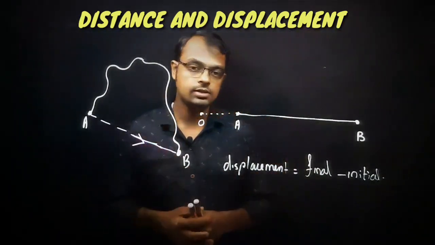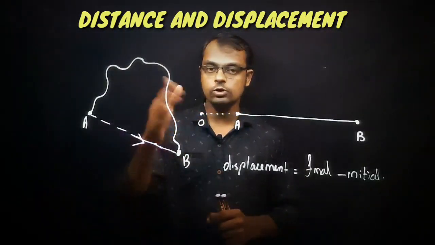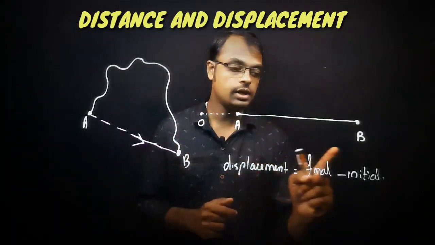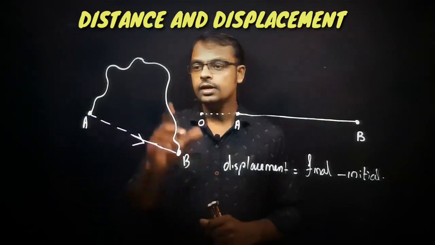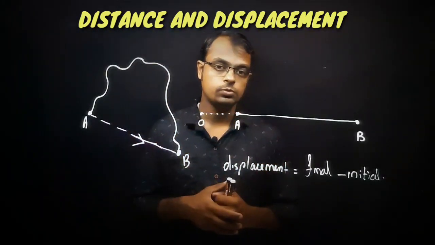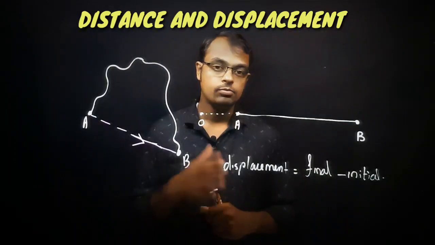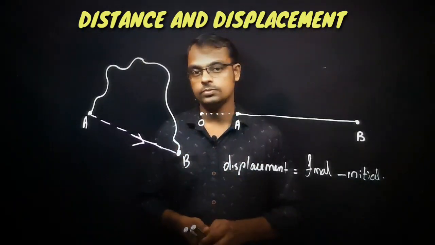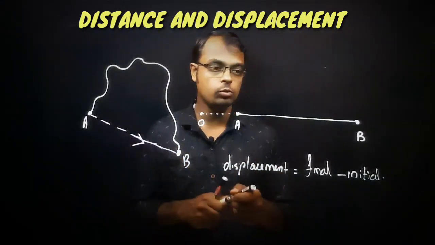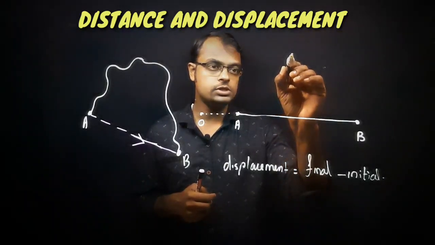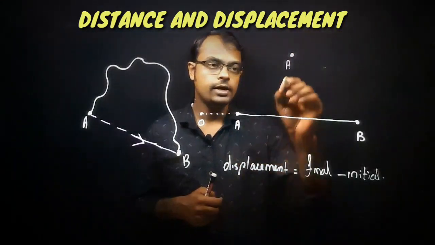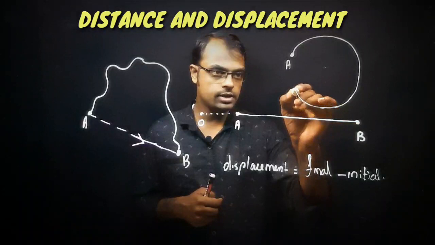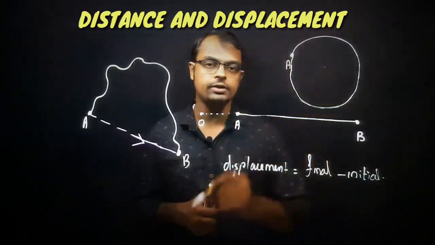Okay, so for a comparison, once again we can say that distance is the actual path covered, whereas the displacement is the shortest distance between initial and final position. Distance is always positive, but the displacement can be positive, negative, or it may be zero also. We'll discuss one more example. One object is started from the point A here. It is now traveling this much distance in a circular path. Just imagine after some time it has reached the same point A.